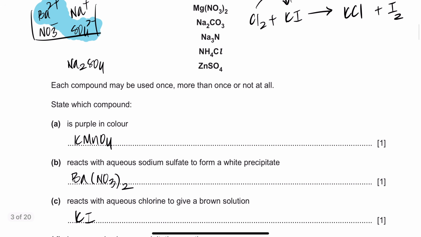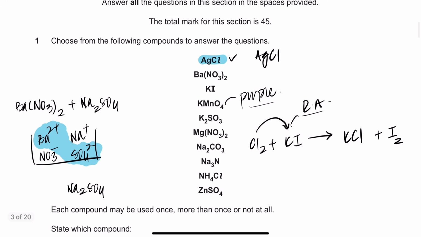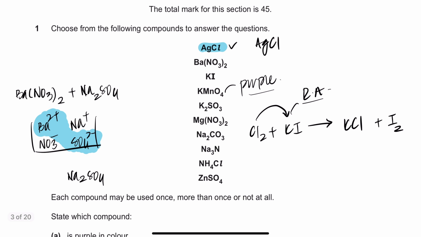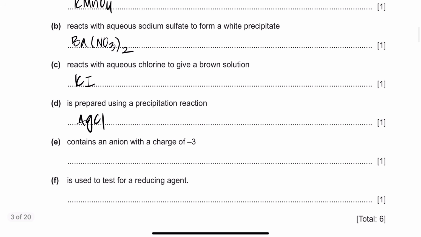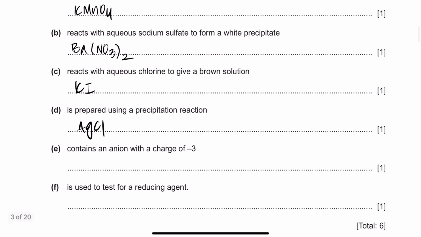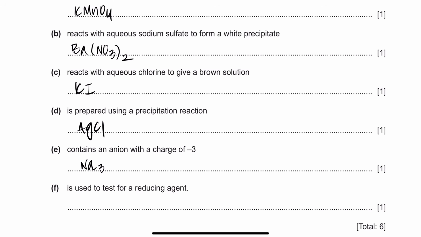Contains an anion with charge 3 minus. So let's do that. In AgCl, Cl is -1, nitrate you have -1, I is -1, MnO4 is -1, SO3 is 2 minus, nitrate again is -1, carbonate is 2 minus, nitride, Na3N. Why is it forming Na3N? Because Na has +1 charge, N has 3 minus charge. That's why when you cross multiply you get Na3N. So you realize which one is the compound? Na3N right here. So it contains an anion which has a charge of 3 minus.